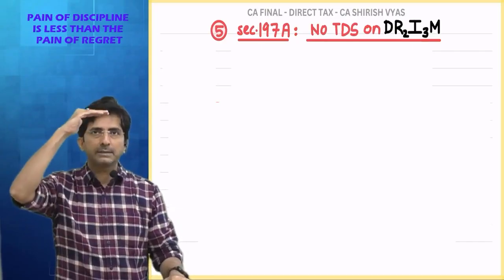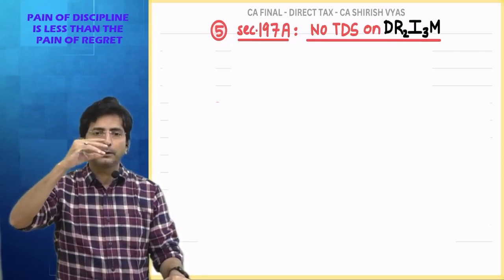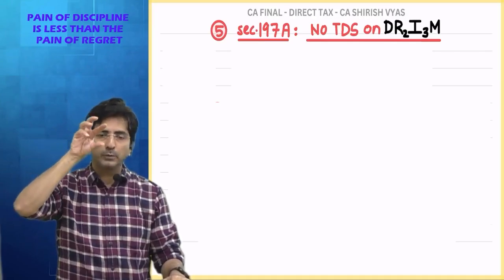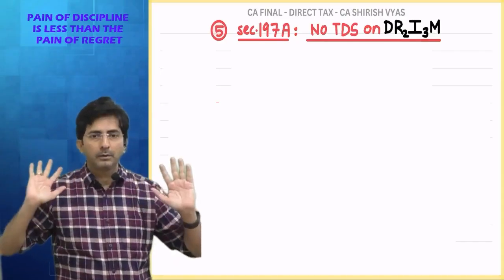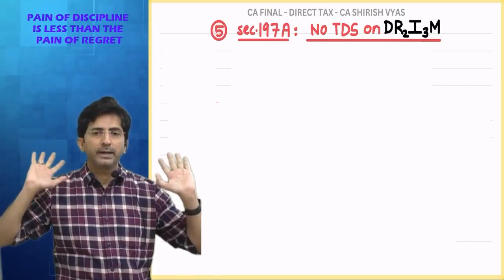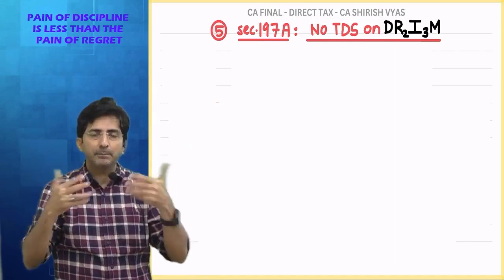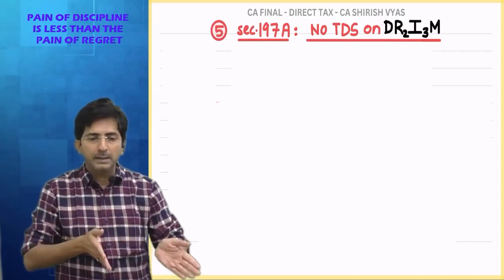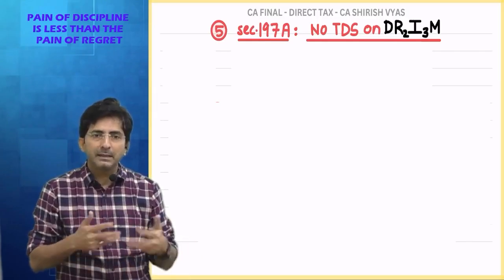My 5 heads of income: salary 0, house property 0, business 0, capital gain 0, income from other sources, or dividend. My dividend income is 25,000, which I actually got net, but I will show the gross 25,000. You know, the receiver of the income has to report the gross amount. So what is my gross dividend? 25,000. If you total my 5 heads, my gross total income is 25,000. Chapter 6 deductions are nothing. Net taxable income 25,000. Then set-off, carry forward, winnings, balance 25,000 will go in balance. Tax is 0. Then surcharge, health and education cess is 0.